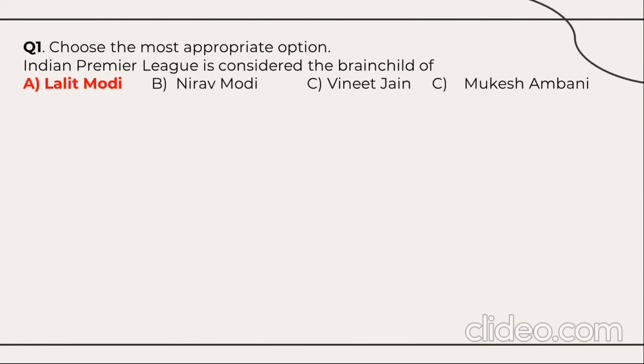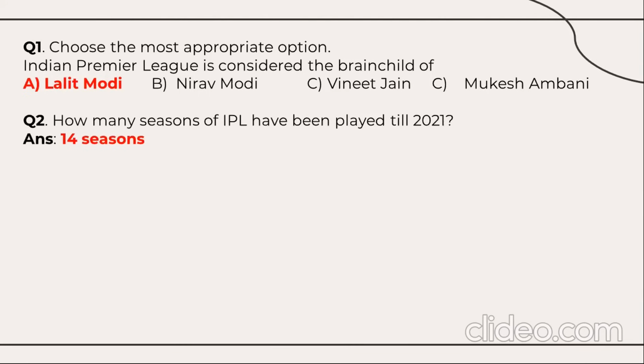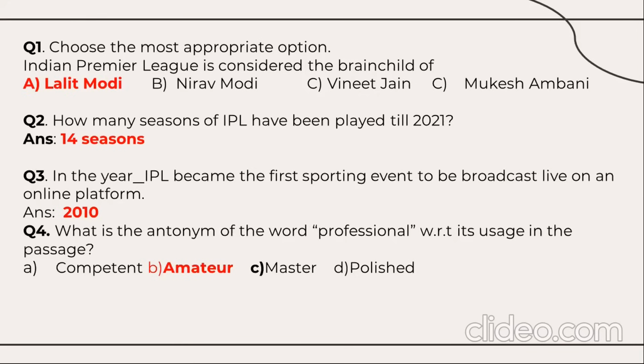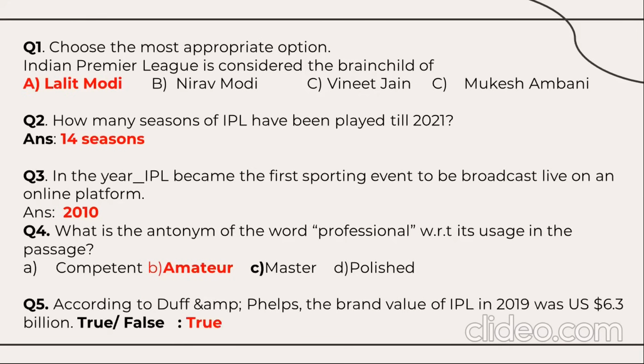So after reading this passage, we find here 5 questions. For example, Indian Premier League is considered the brainchild of Lalit Modi. How many seasons of IPL have been played till 2021? 14 seasons. In which year did IPL become the first sporting event to be broadcast live on an online platform? 2010. Then what is the antonym of the word professional? That is amateur. Then according to Duff and Phelps, the brand value of IPL in 2019 was 6.3 billion. That is true. So like this, 5 questions will be asked based on the passage given on the question paper.